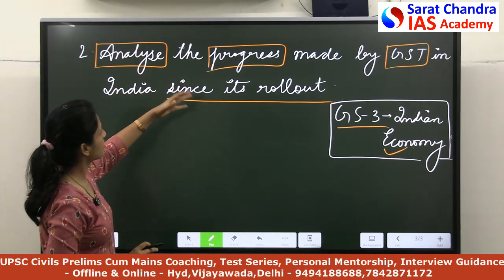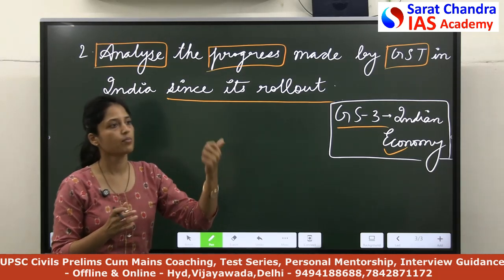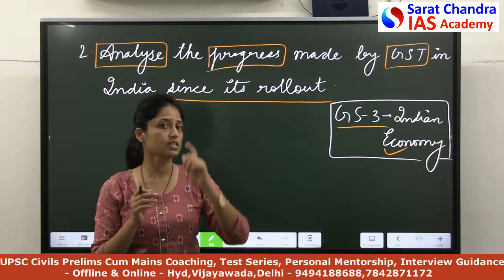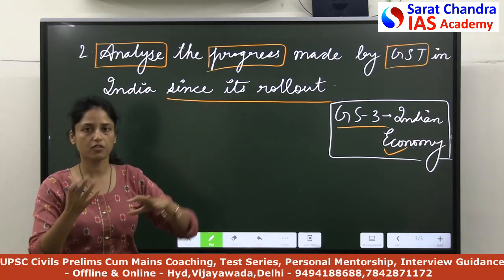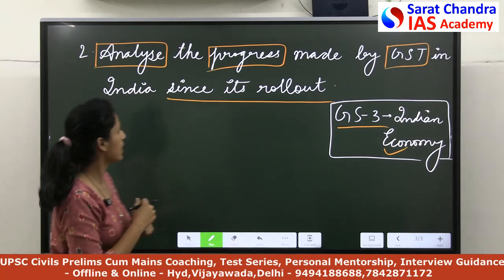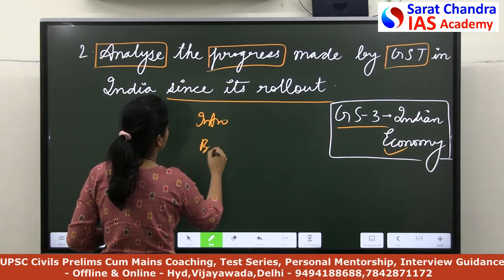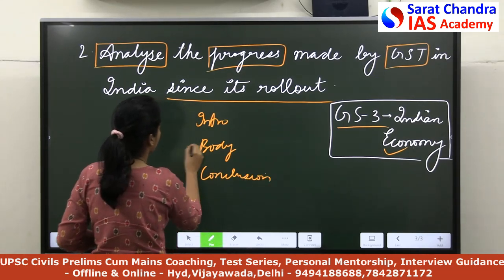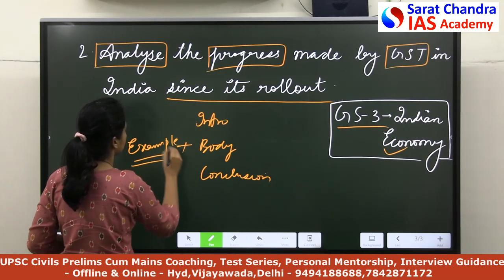Now what do you have to analyze? The progress of GST. If you have to analyze the progress of anything, like in the previous video where we discussed the success of policies of Mughal administration, we discussed achievements and failures. Here also you have to discuss what progress has been made, what the failures were, and what else we have to do. So let's start. Our structure will be very simple: introduction, body, conclusion, and I am adding an element of example so that you won't forget to substantiate each and every point.